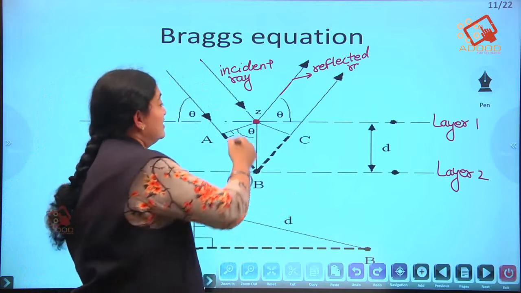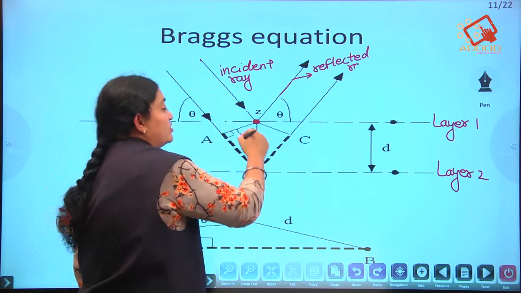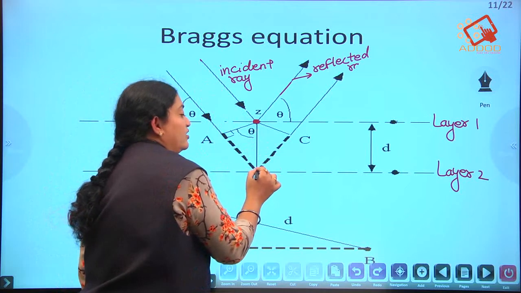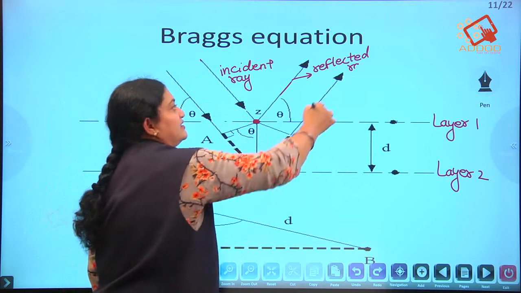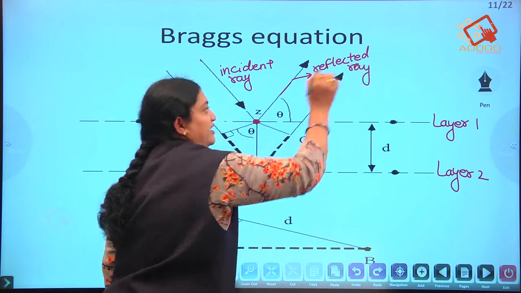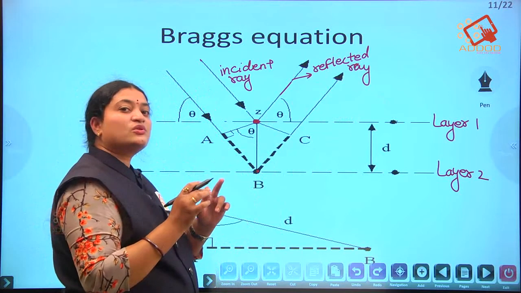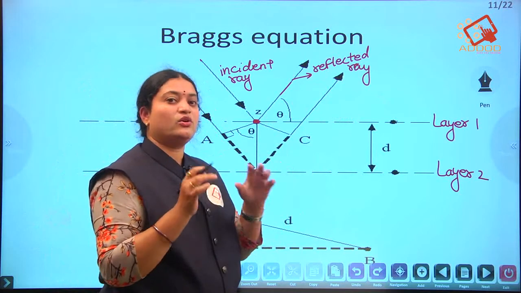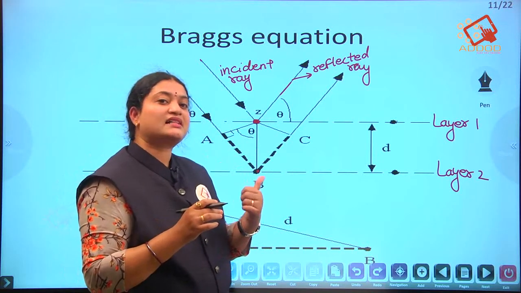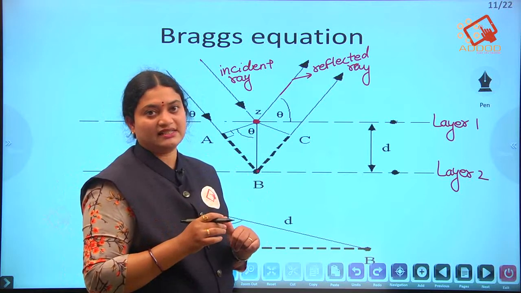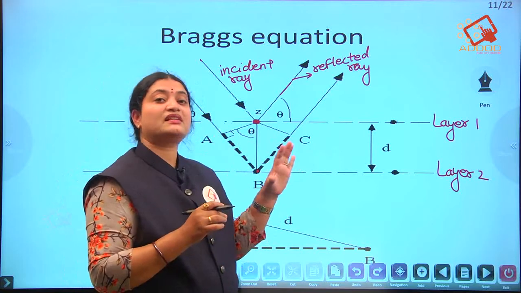When the X-ray with the same wavelength falls on layer 2, it falls at the point B. Here also we have an incident ray and a reflected ray. One thing to remember is that whenever waves fall over a crystal, there can be two forms of interference: one we call constructive, and the other destructive. Here we will be having the constructive form.